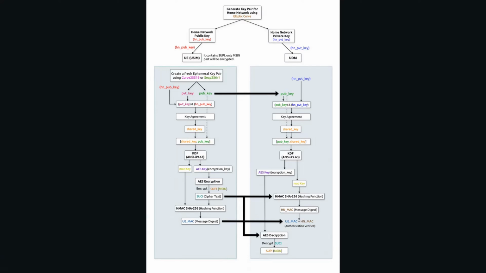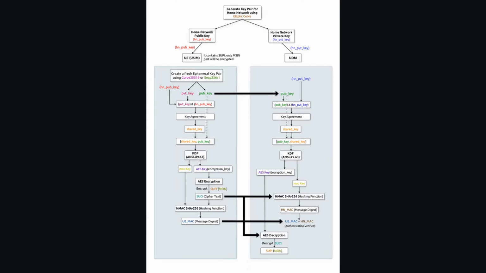Remember this, these are the long-term public key and private key. Then the long-term public key is pre-installed by the operator in the 5G SIM, which is then installed on the mobile device, which is the UE. Then the home network private key is stored in the UDM, which is the network function responsible for SUPI concealment